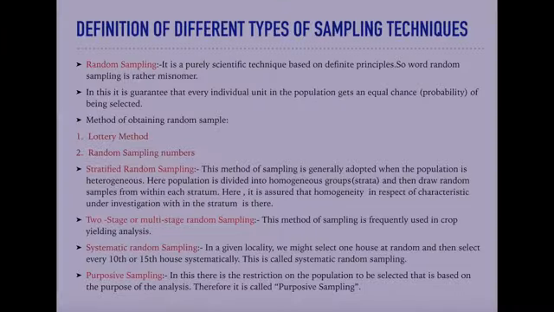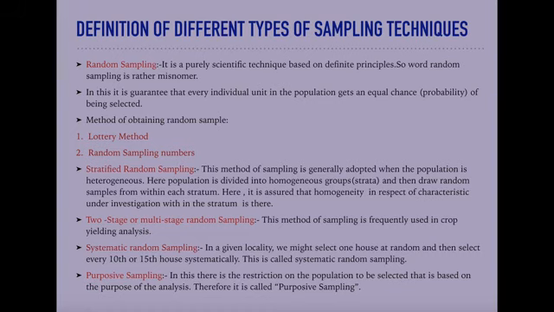First, random sampling. It is a purely scientific technique based on definite principles. So, the word random sampling is rather a misnomer. Here we are using the word random, but the technique is quite scientific, so it looks quite contrary to the word that is used here.